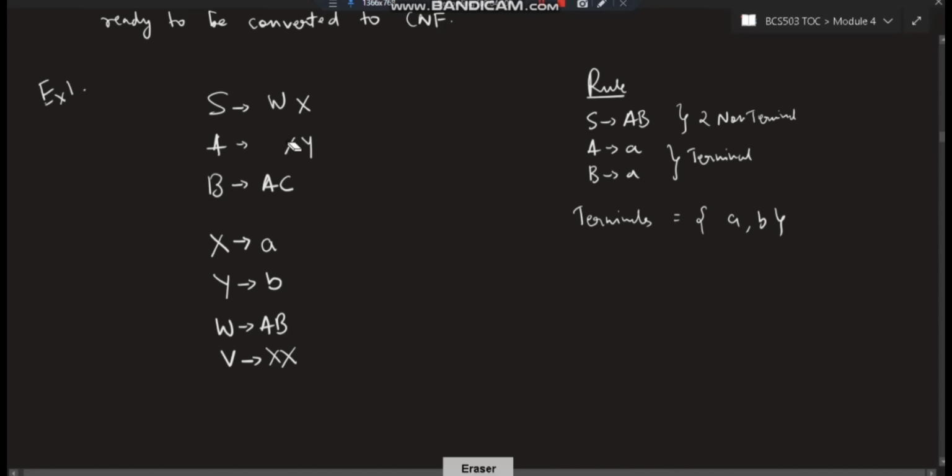Now it is of the form CNF because S is going to two non-terminals, A is also going to two non-terminals, and B is going to two non-terminals. Okay, so here we have converted it successfully into the form of CNF.